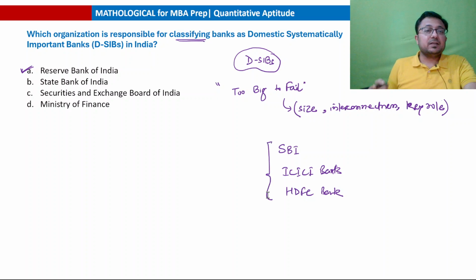SBI was the first bank to be classified as a DSIB bank in 2015. ICICI Bank was classified so in 2016 and HDFC Bank was classified so in 2017. Okay.